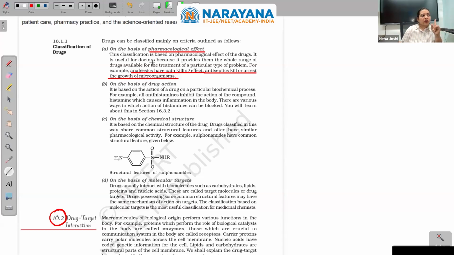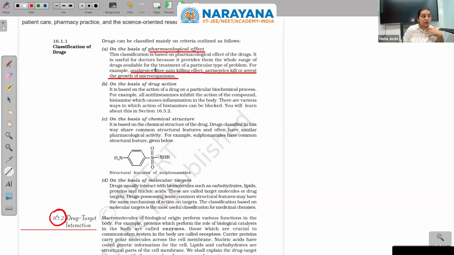So the first classification is based on what type of impact a particular chemical has on our body. After eating painkillers, if you are having some pain, you will find that the pain is gone. Antiseptic, like if some skin eczema is happening, then you can put some ointment.